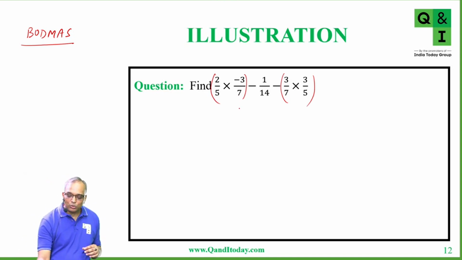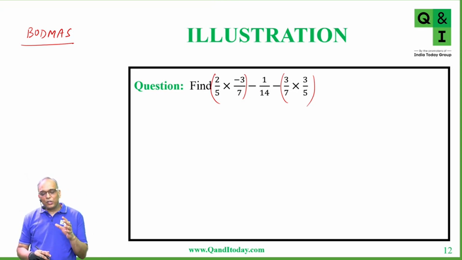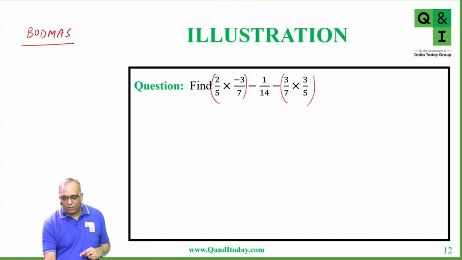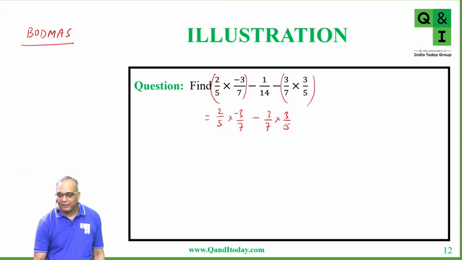What we can also see here is that 3 by 7 is common in these. So let us bring these terms together. First of all, we'll use the associative property of rational numbers over subtraction. So this is equal to 2 by 5 into minus 3 by 7 minus of 1 by 14. This 1 by 14 we can take later. We'll bring minus 3 by 7 into 3 by 5, and then we have minus 1 by 14.